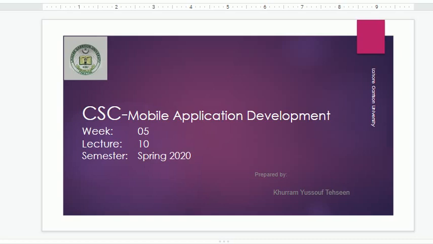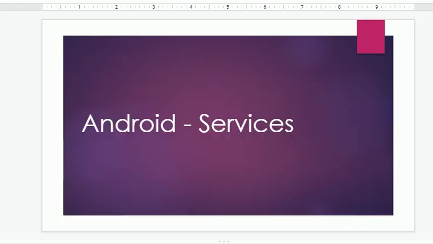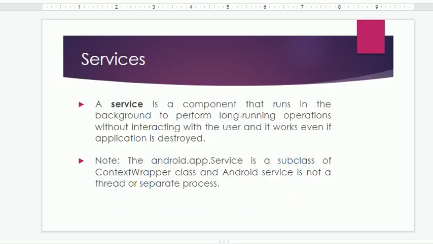So today our agenda is we will discuss what are the Android services, Android services life cycle, and what are the Android services methods. So what are the Android services? First of all, what is the service actually?